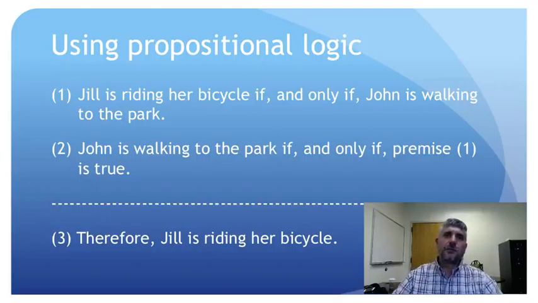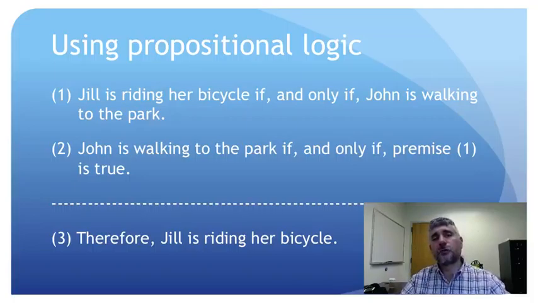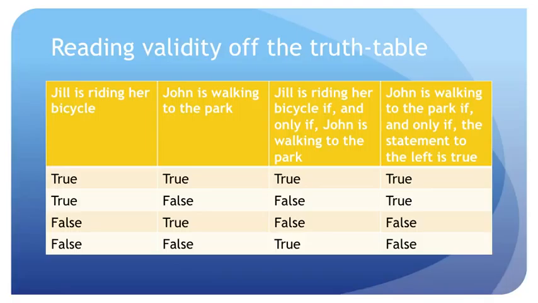And the way to see it is by using the truth table for the biconditional, expressed in English by "if and only if." We can use the truth table for the biconditional to see that that argument really is valid. Here, let me show you what I have in mind. So look here, there's the proposition Jill is riding her bicycle. Now that proposition could be either true or false. Then there's the proposition John is walking to the park. And of course that proposition could be either true or false. So there are 4 possible combinations.